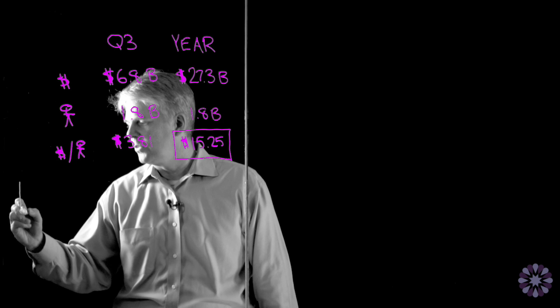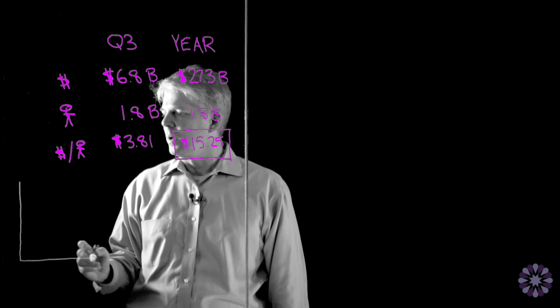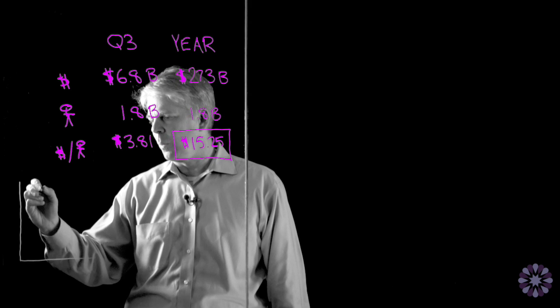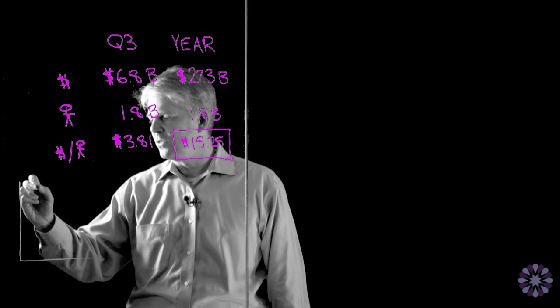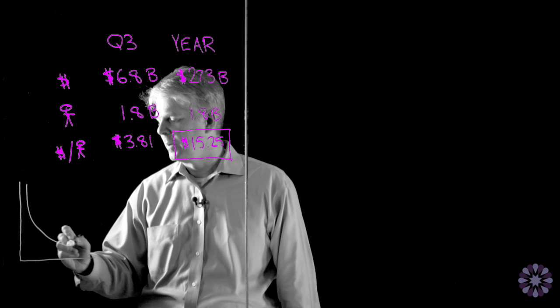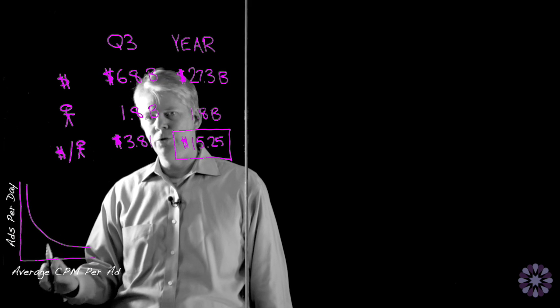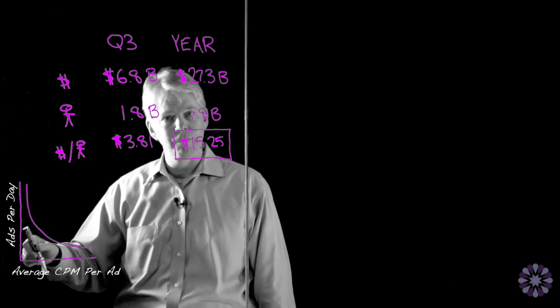So if I just draw a really simple graph here of what the CPM would look like, with the ads per day that you serve on the y-axis and the average cost down along the bottom x-axis, this graph is going to look something like this. And what that says is, again, as your average CPM decreases, you have to serve a lot more ads. As your average CPM increases, you have to serve a lot fewer ads.